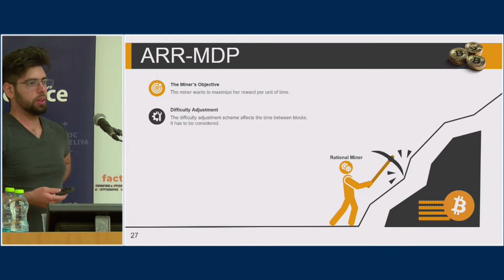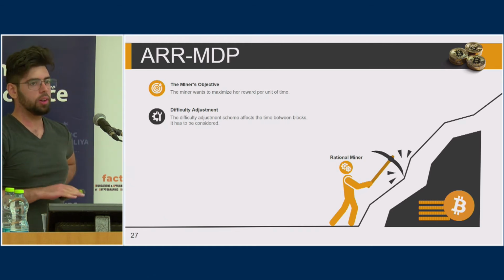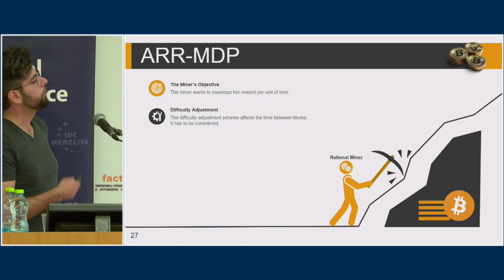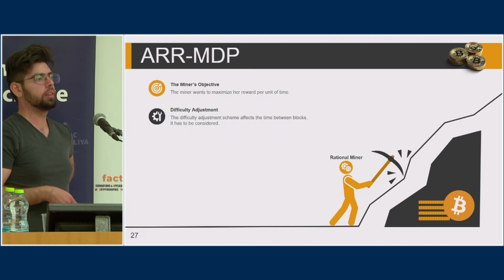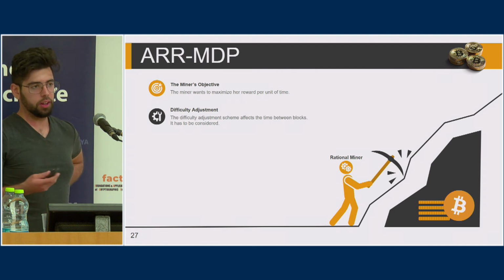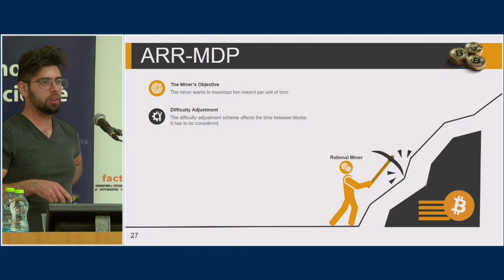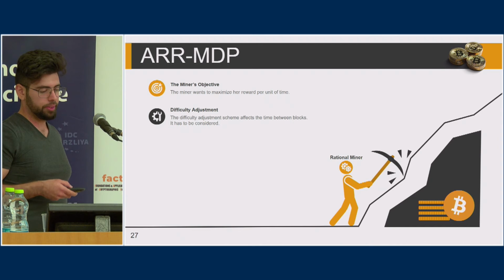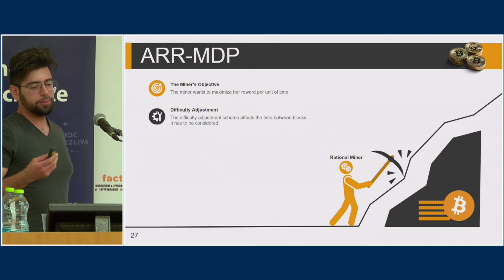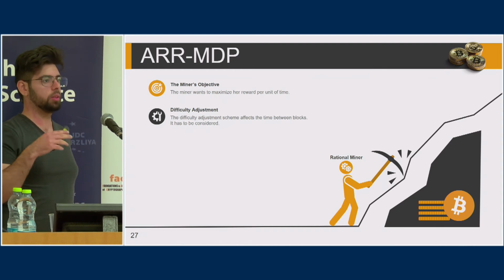Because of the difficulty adjustment mechanism in proof-of-work blockchains, so maybe I should say that first, our work only applies to proof-of-work currently, and we assume there is a difficulty adjustment scheme, which tries to make sure the time between blocks is constant, but this means that when the miner chooses some strategy, she can affect the total computation power in the network by wasting work.